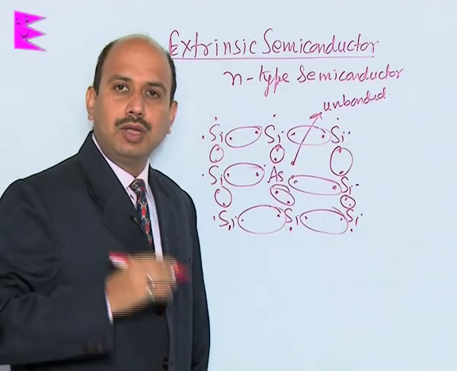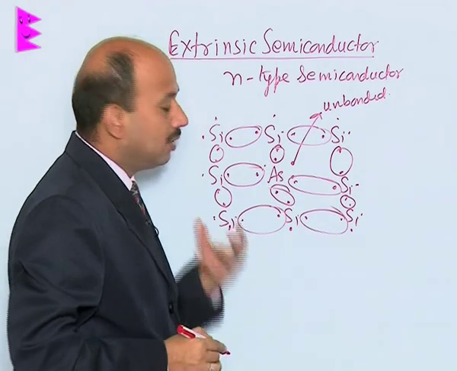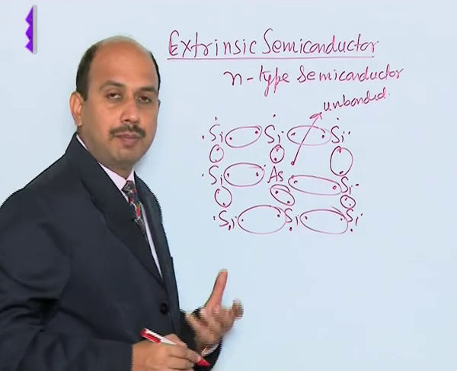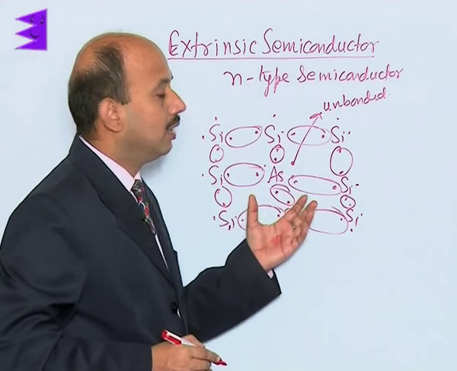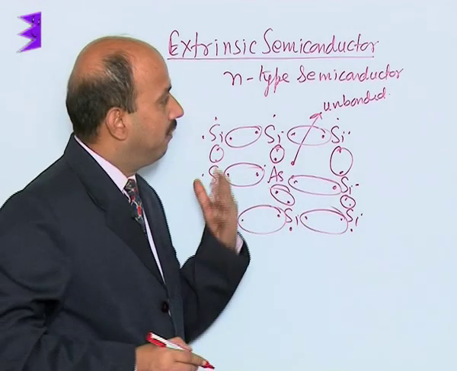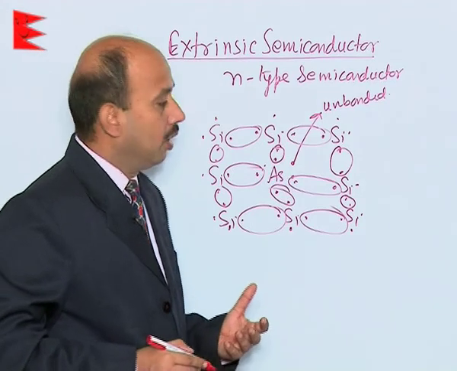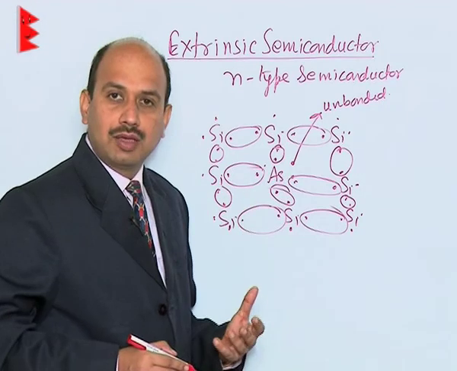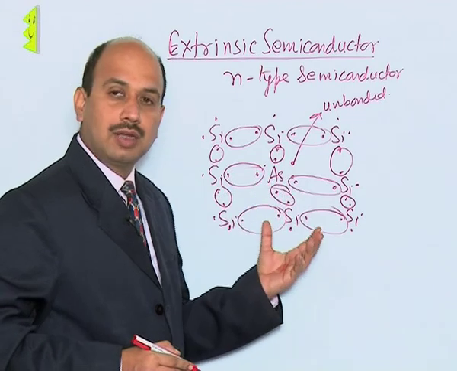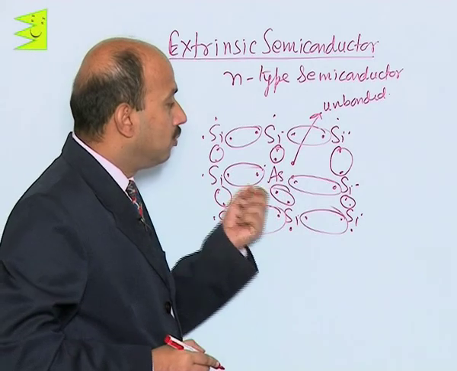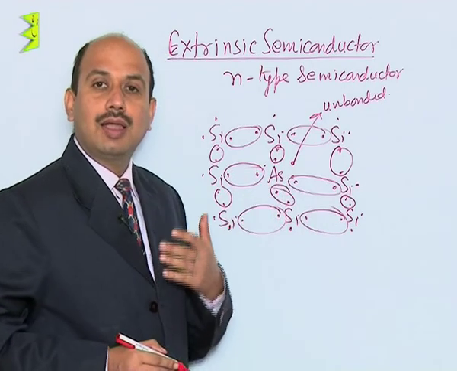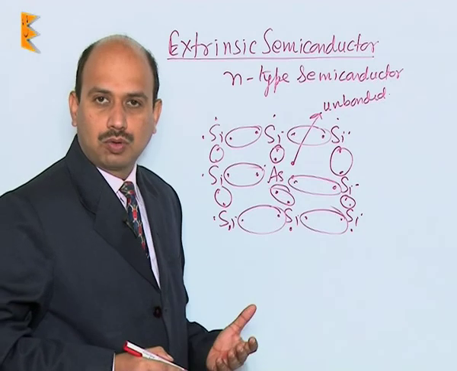When some energy falls on this or the temperature is increased, this unbonded electron becomes easily free, because it is already tending to form a covalent bond. By just adding arsenic to a tetravalent element like silicon, we get a large number of unbonded electrons.